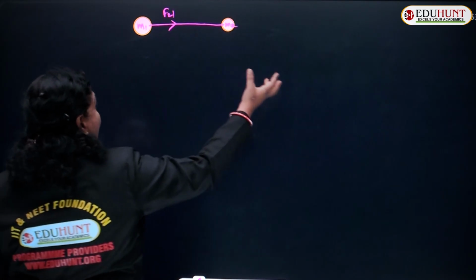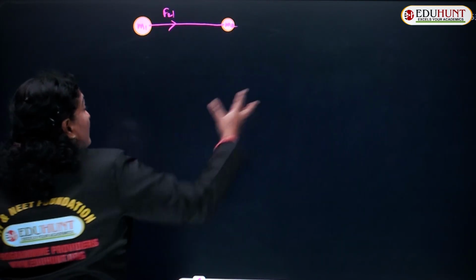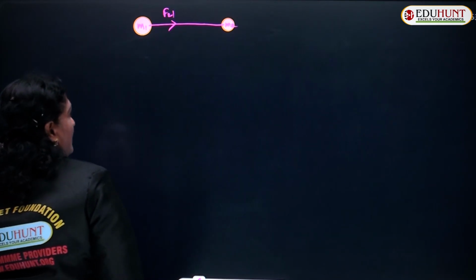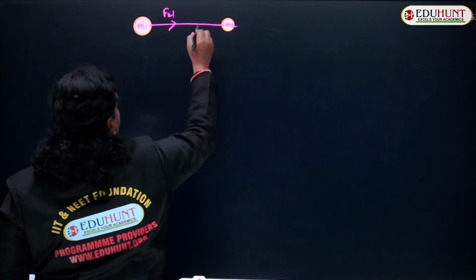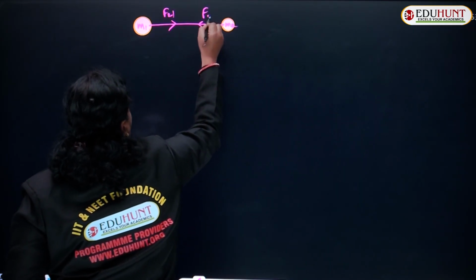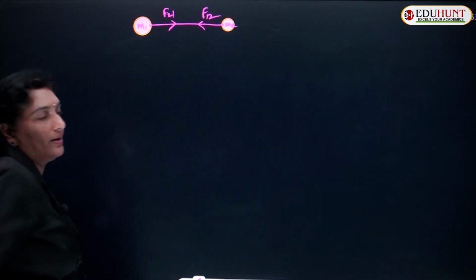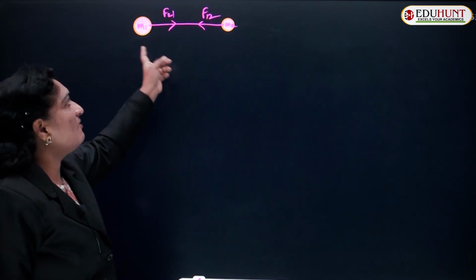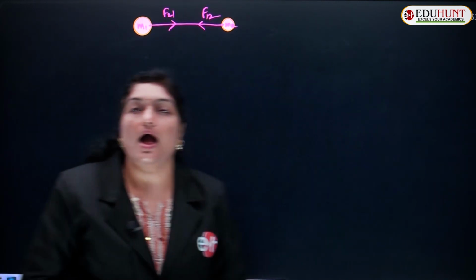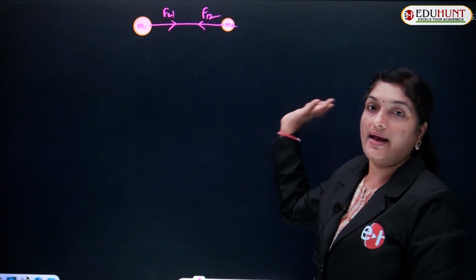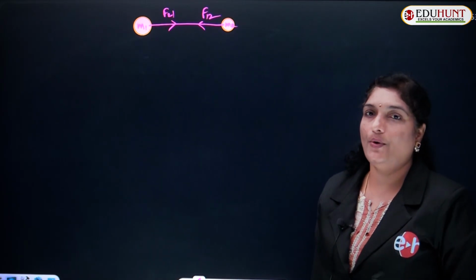Similarly, the second mass is also attracting the first body, with a force on the first body due to the second body given as F12. F21 indicates the force acting on the second body due to the first body, and F12 indicates the force acting on the first body by the second body.